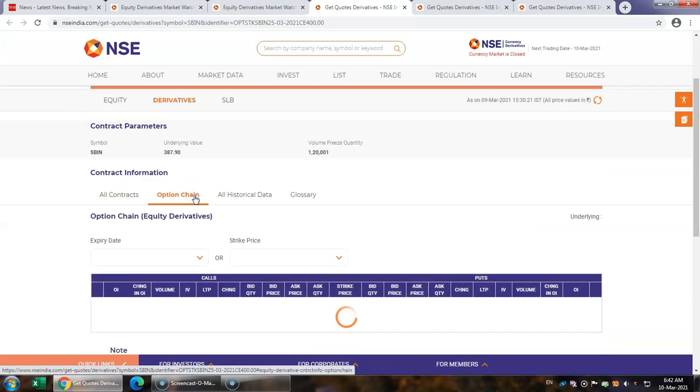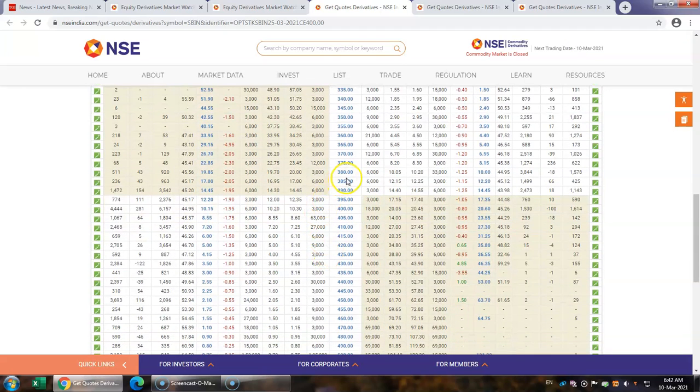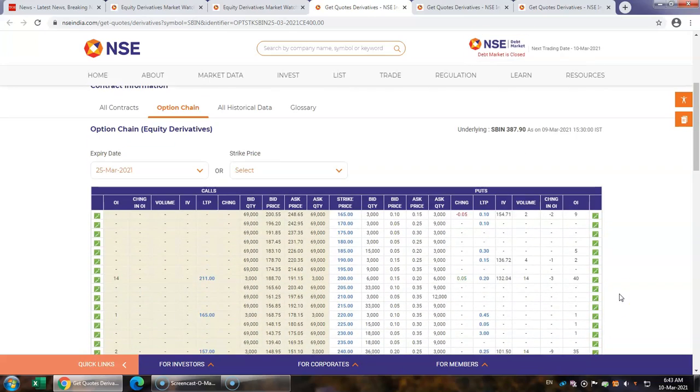Let us open the option chain, and here also if you see near the money options 390, 395 rupees as a strike price, the volatility is 45.20, 45.17 on the call side, and 43.98 and 44.48 on the put side. So it is even higher than the shares of Reliance Industries so far as implied volatility is concerned.